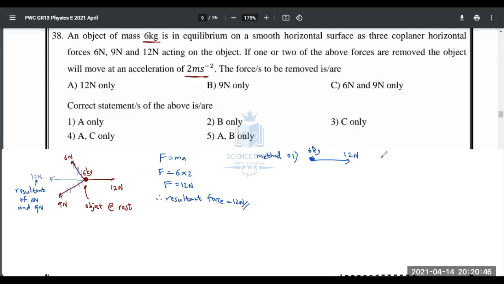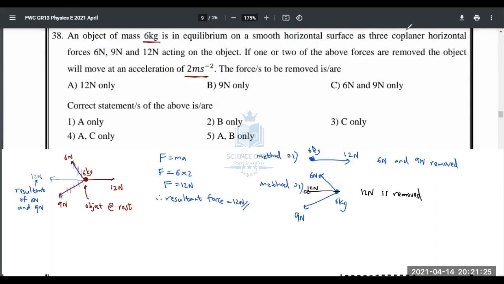So what should we do here? 6 Newton and 9 Newton removed. When you remove both 6 Newton and 9 Newton, only 12 Newton will be acting on the object. It will accelerate at 2 ms minus 2. And the second method is you can remove 12 Newton. Why is that? Because we just figured out that the resultant of 6 Newton and 9 Newton is 12 Newton. So here, 12 Newton is removed.